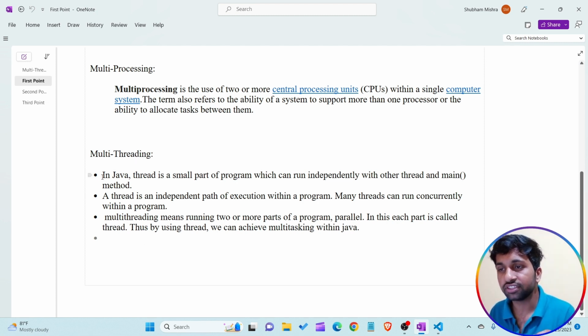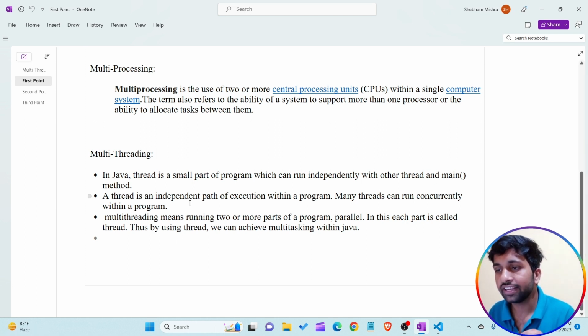Now I just want to read the definition again. In Java, a thread is a small part of a program, within a single program. What is a thread? A thread is a small part of a program, which means in a single program, multiple threads are present which can run independently. These small parts are independent of each other, and they are executed concurrently by the computer system. This is known as multi-threading.